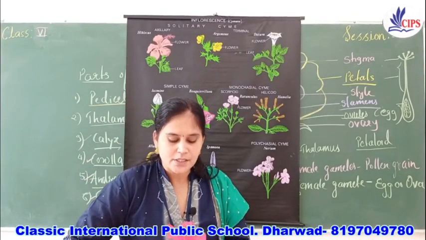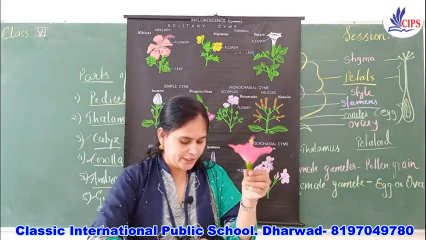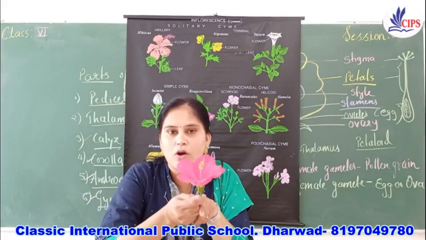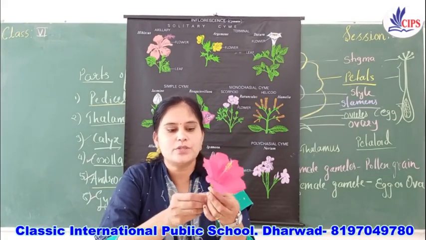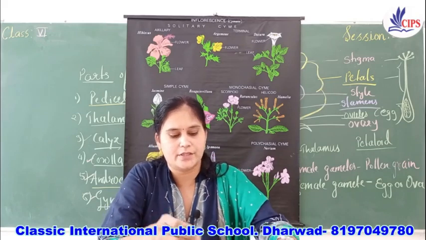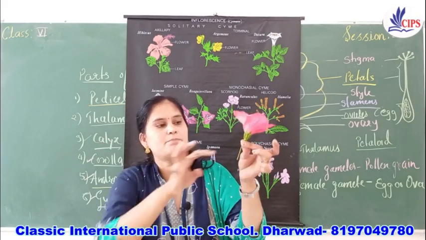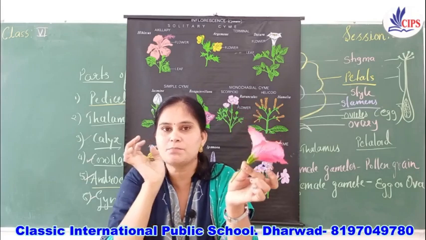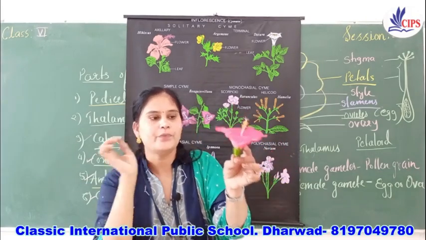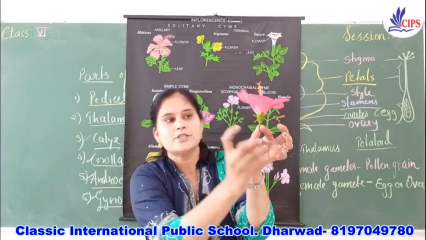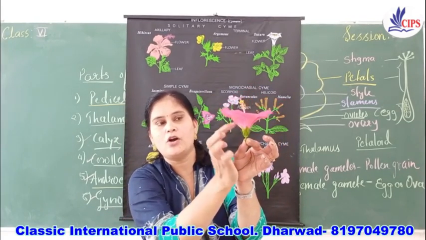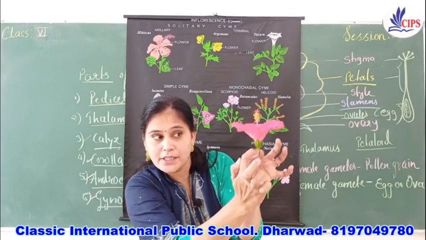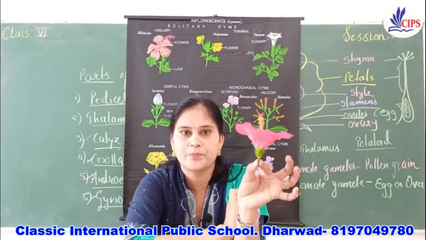Yes, children, which flower is this? It is a hibiscus. Or in Kannada, what do you call it? It is dasavala. So this flower, see here. See this part. What do you call this one? It is the stalk of the flower. This part is the pedicel. Now see carefully here. This part, from where all the other parts of the flower arise, is called the thalamus.